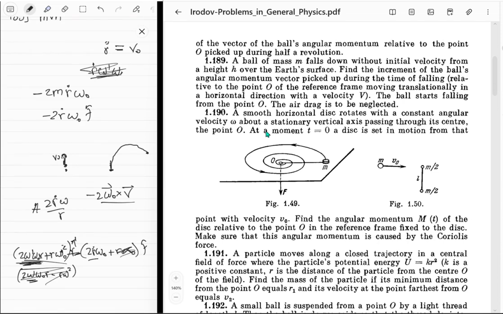It definitely has some omega dash as well. Wait, we know what omega is, right? In the space frame, we know omega is just going to be 0. So we can write this thing as just negative r omega naught squared, r hat. So that's our pseudo force that we have to add while going from space frame to this frame. Yes? Yes.